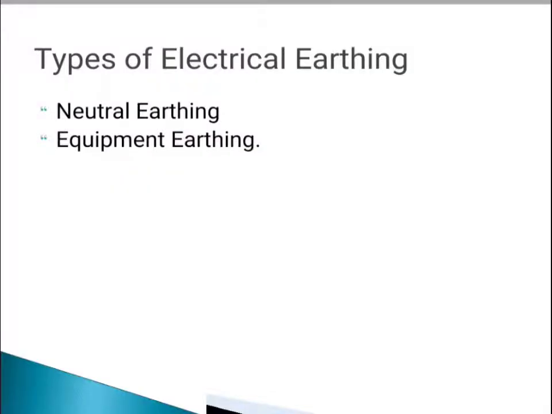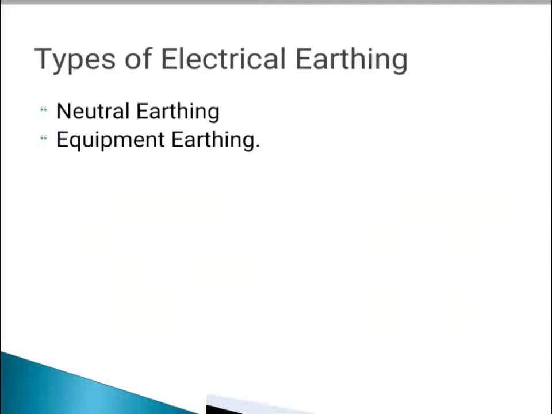The next one is equipment earthing. Such earthing is provided to electrical equipment. The non-current carrying part of the equipment, like its metallic frame, is connected to the earth with the help of a connecting wire. If any fault occurs in the apparatus, the short circuit current passes to the earth through the wire, thus protecting the system from damage.